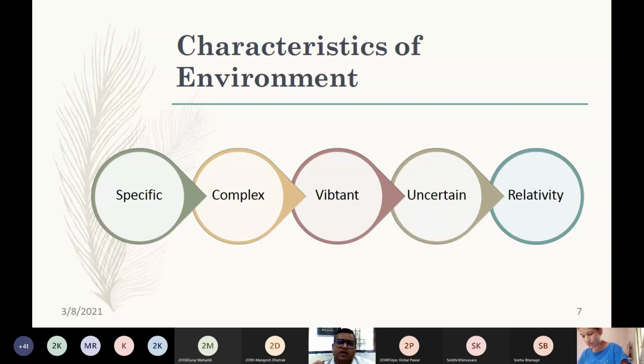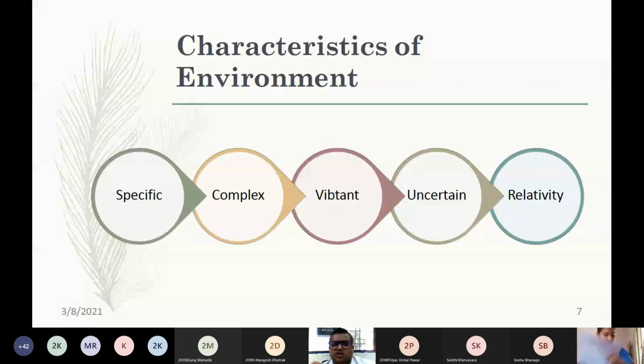For understanding environment, you need to understand the environmental forces. As I said, environment is very vibrant. Vibrant means it is highly dynamic in nature. One moment it will get changed totally. Another moment it will be against the particular business. At some other moment it will be totally favorable to the business. So time to time you need to check with the environment and you have to adjust your business.